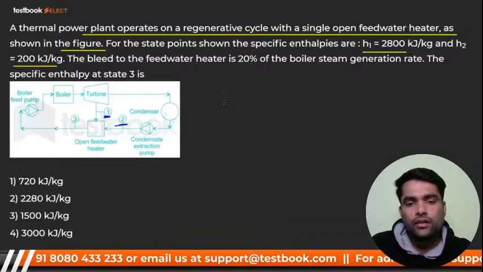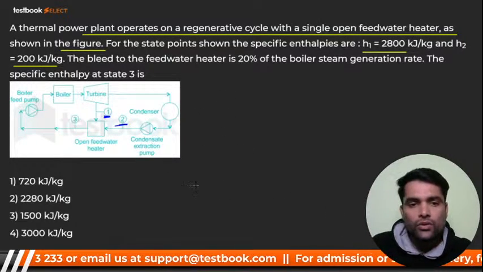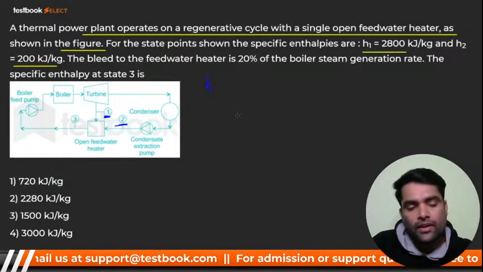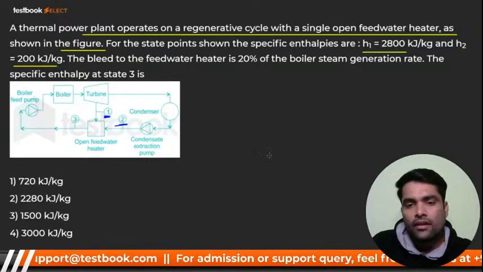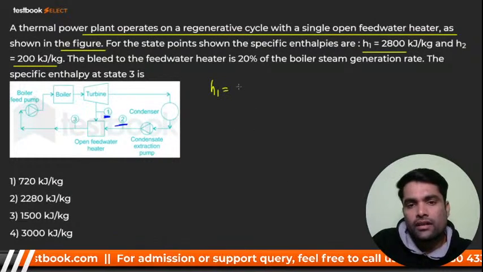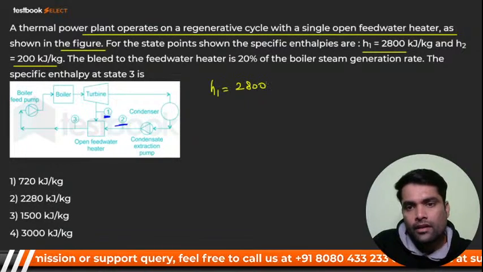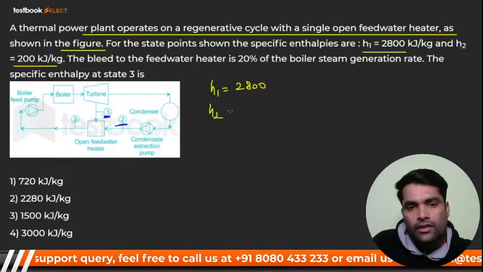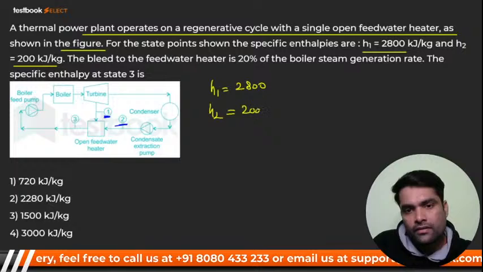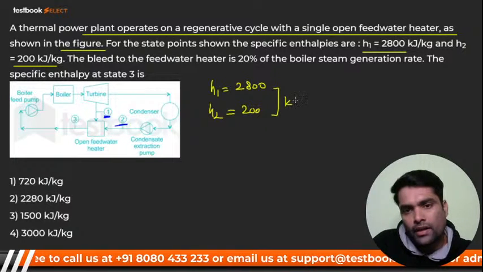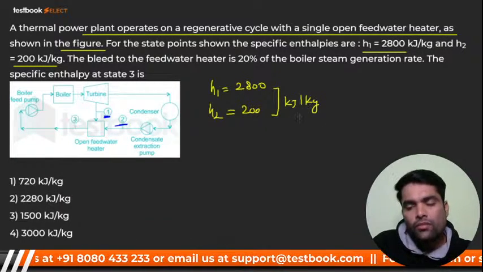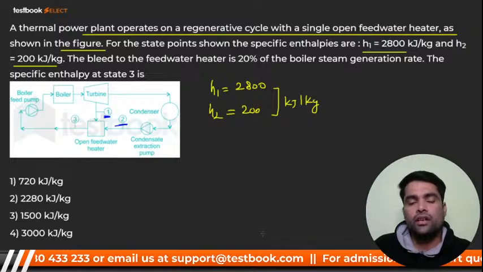Here I go. See, now my dear, you know that H1 and H2 are given, right? H1 is equal to what, my dear? 2800. Okay. H2 is given, that is 200. Both having unit kilojoule per kg, right?